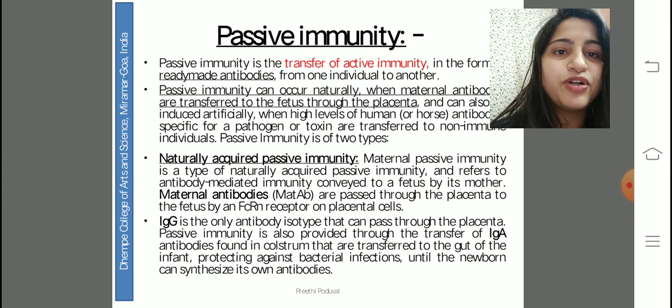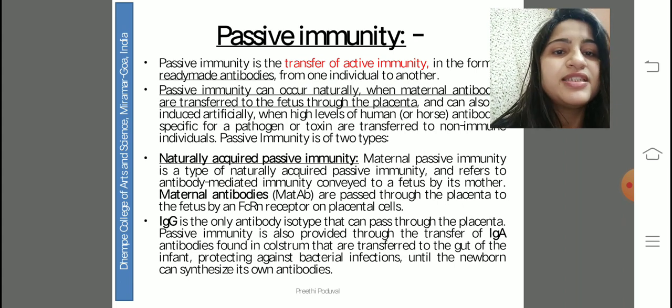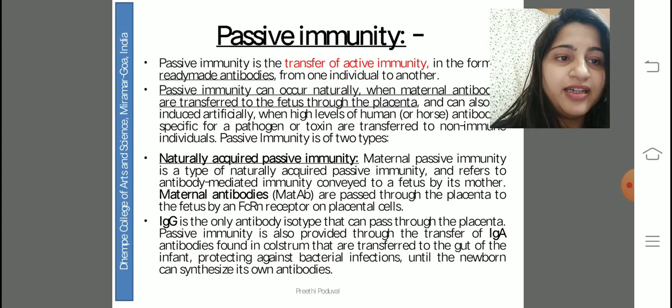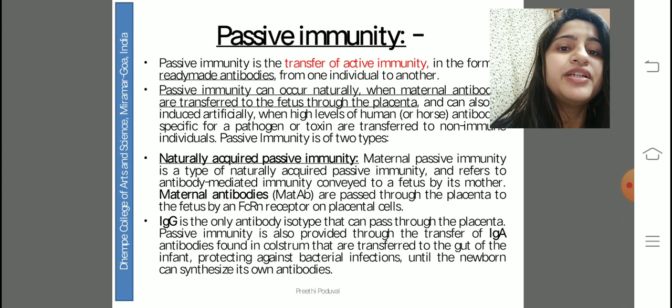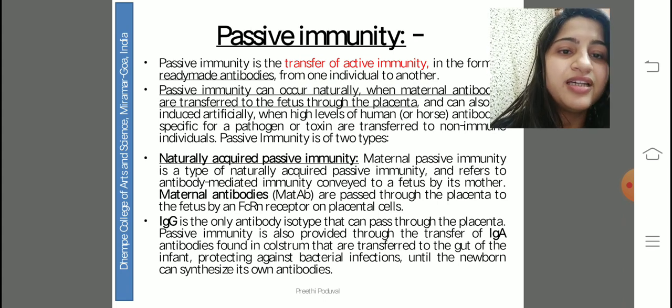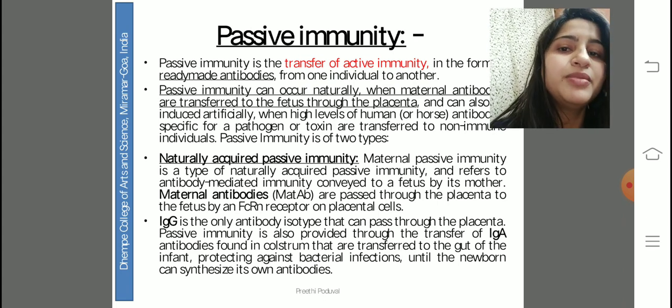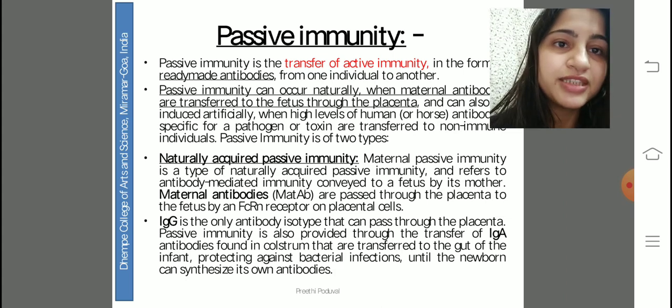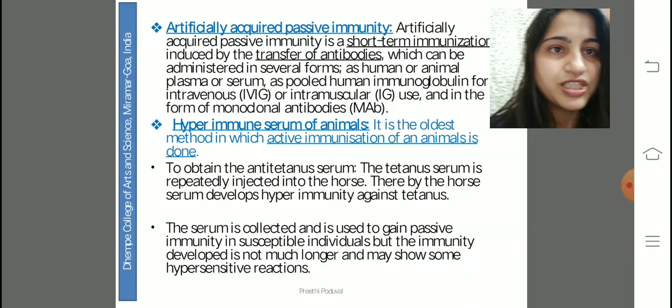So these are antibodies that are passed on. Immunoglobulin G is the antibody that is passed through the placenta, and immunoglobulin IgA is the one which is transferred from the maternal milk, which protects the newborn baby against infections.